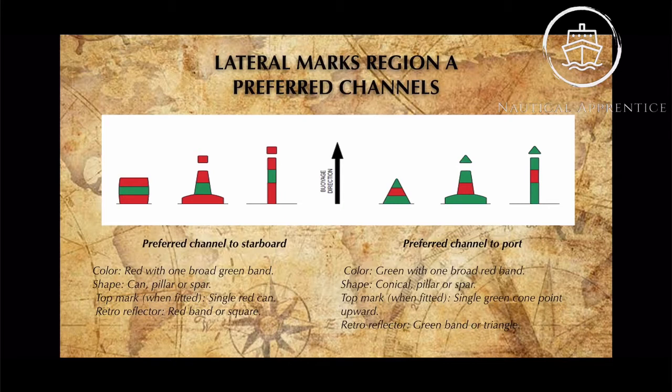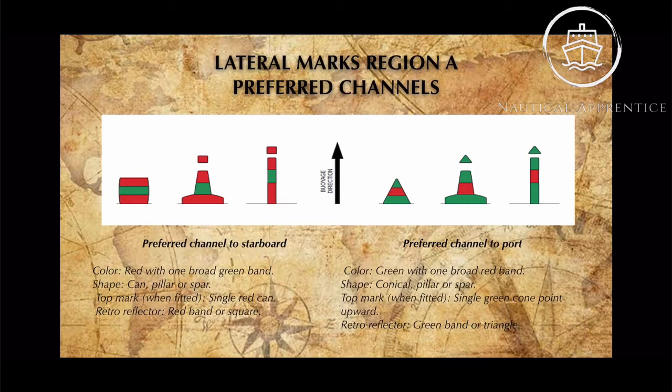For the preferred channel to starboard side in region A, the color will be red with one broad green band, and the shape can be pillar, can or spar. The top mark is a single red can. The retro tape will be a red band or square. And for the preferred channel to port, the color will be green with one broad red band. The shape can be conical, pillar or spar.